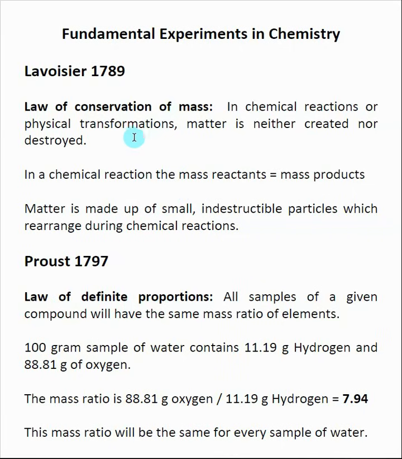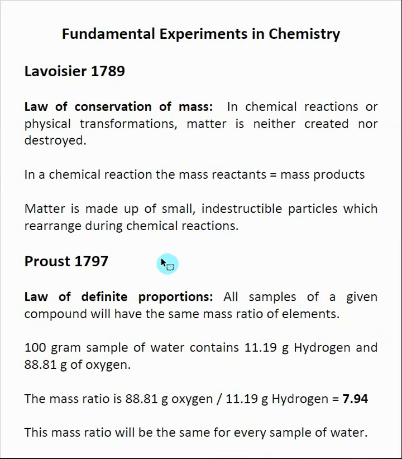Part of this idea of the conservation of mass really started the idea that matter was made up of small indestructible particles. So the idea of an atom started to come through from this, and all that they're doing is rearranging atoms. And we're going to find out that that's fundamentally true, that during chemical reactions we're taking atoms and just rearranging them to go from reactants to products.